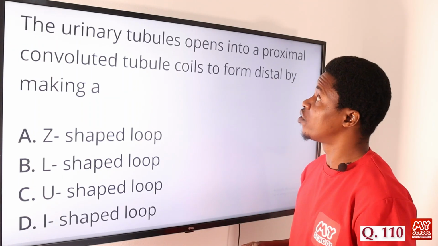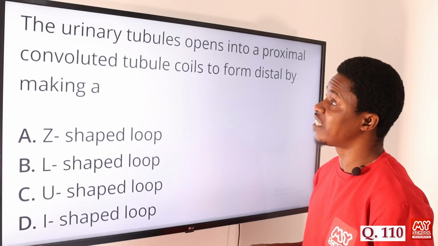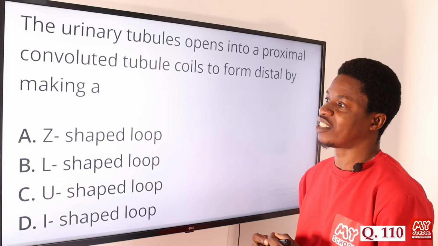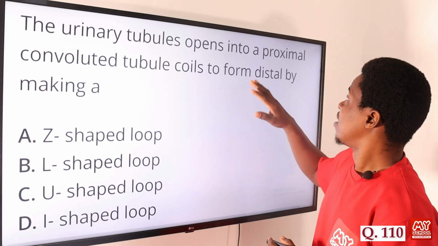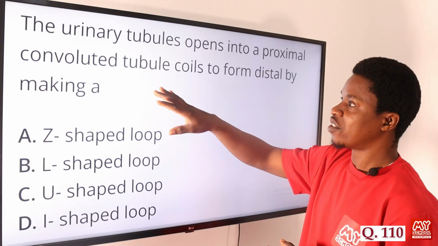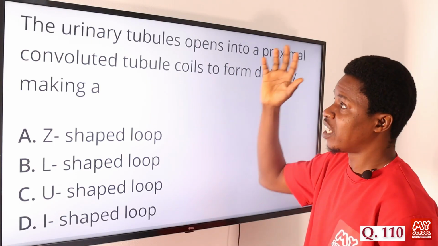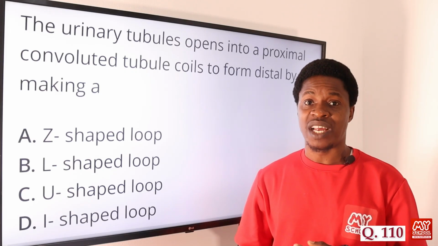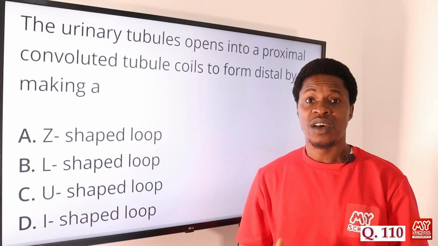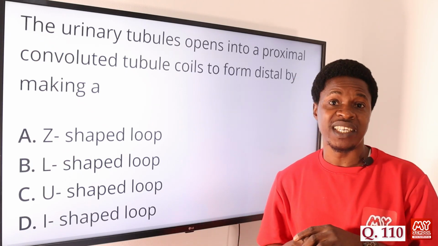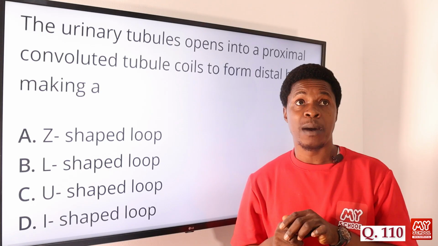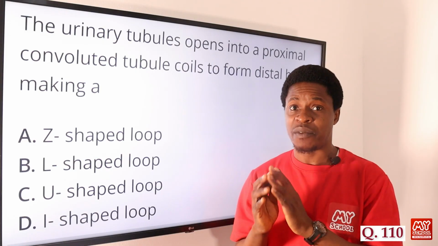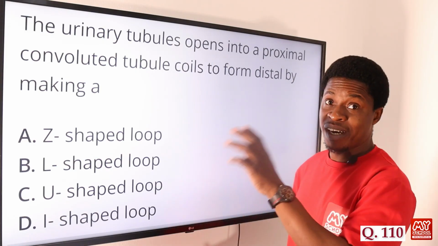The urinary tubules open into a proximal convoluted tubule, which coils to form the distal by making a what? When we talk about the proximal convoluted tubule and the distal convoluted tubule, they are found in the kidney. What the kidney does, usually, is filtering of the blood. In the nephron of the kidney, we have the Bowman's capsule, and other things found in there. We have the loop of Henle, the glomerulus, and so on and so forth.